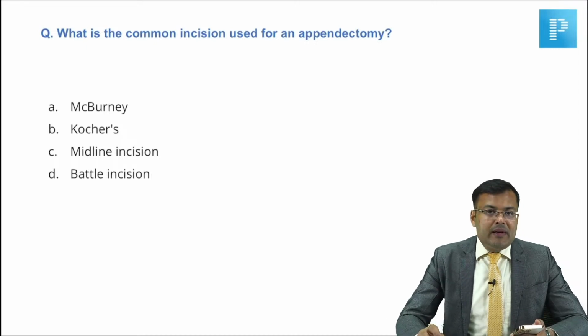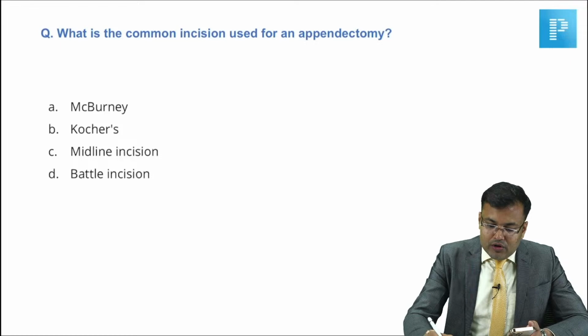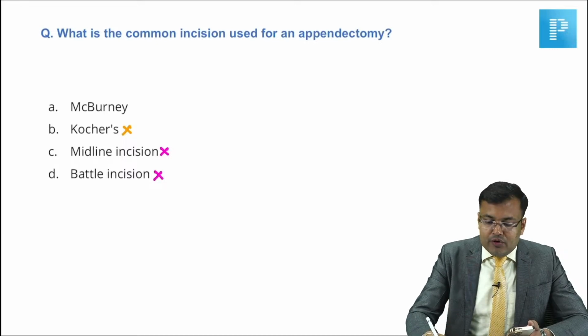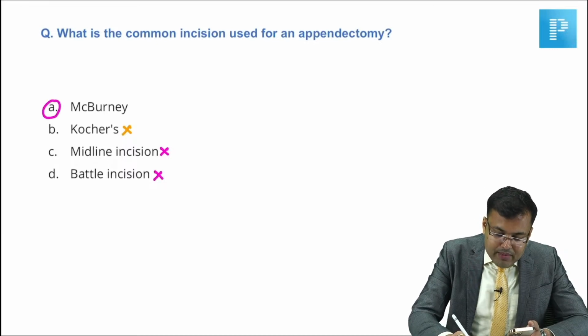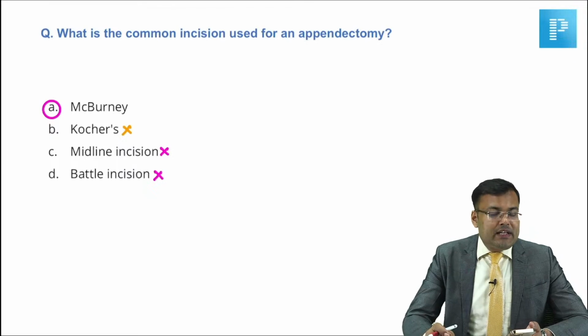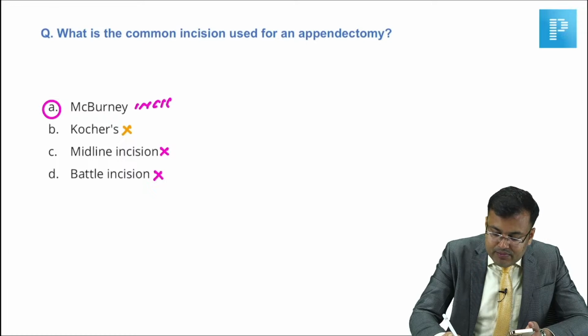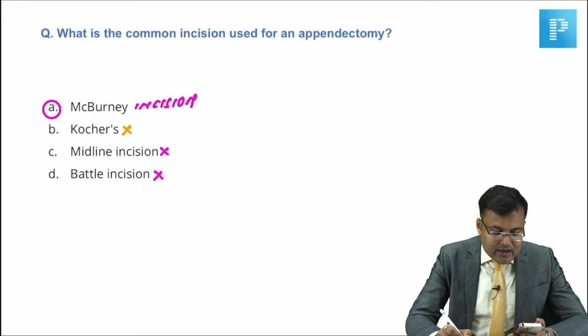Next, what is the common incision used for appendectomy? Let's rule out. Kocher's incision, this is for open cholecystectomy. Midline incision for laparotomy. Clear? So what is the correct answer? Battle's incision, obviously it's not used for appendectomy. We use McBurney incision, also known as MacArthur incision, also known as gridiron incision. So what is the name of incision used for appendectomy? It is McBurney incision.